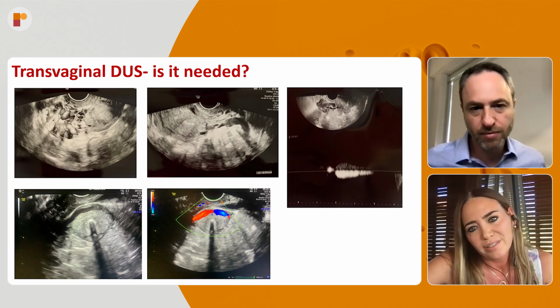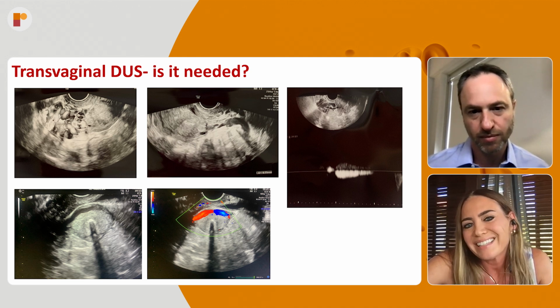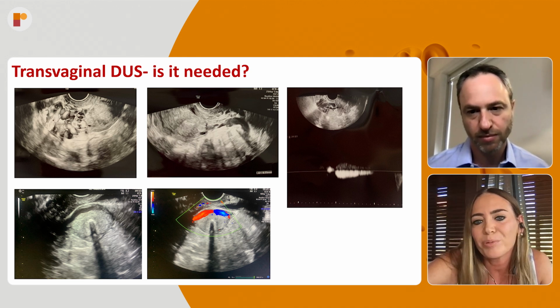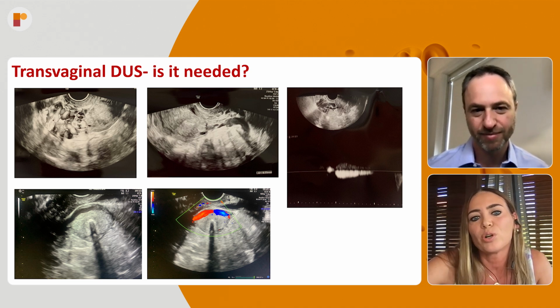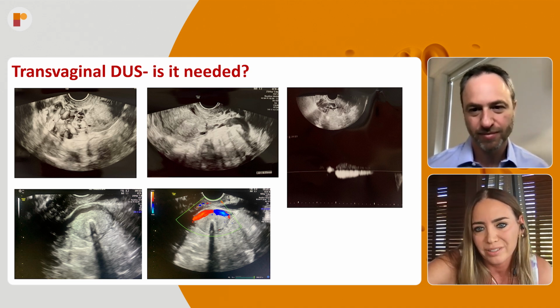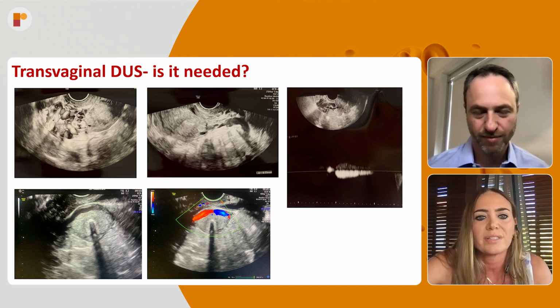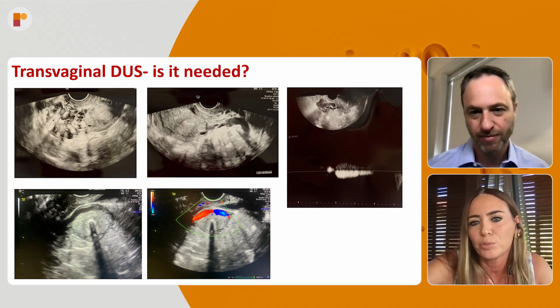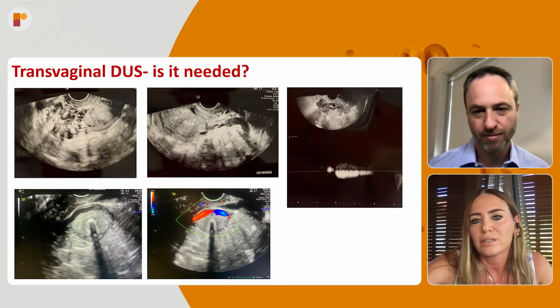And as I told you, I always do transabdominal ultrasonography, but the truth is, is it needed? Some people may say that it's not, because it will only show you that there are varicosities around the uterus. Of course, you can check the reflux, you can see if there is a vein crossing the uterine body, which is significant for pelvic escape points, but it definitely won't show you anything about the ovarian vein, as you told before.